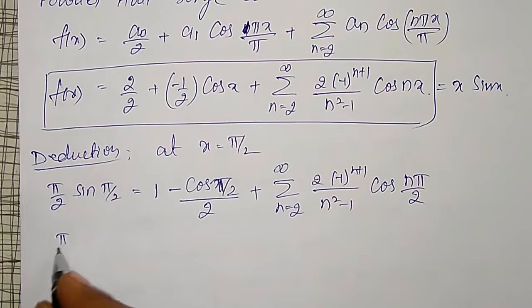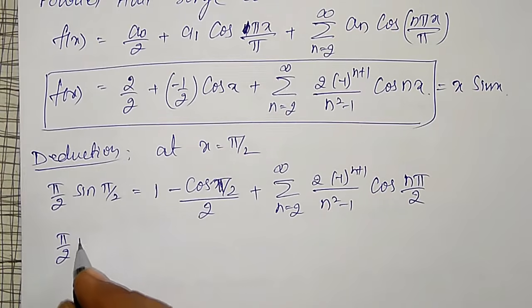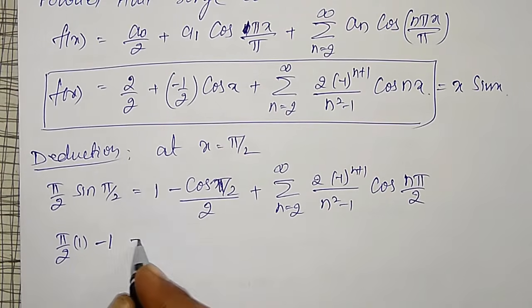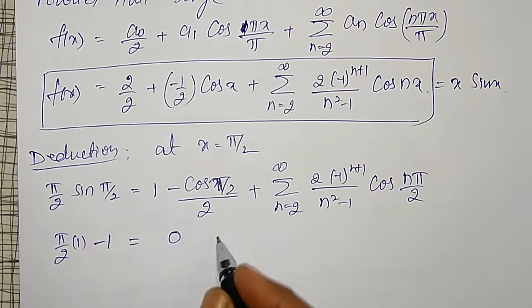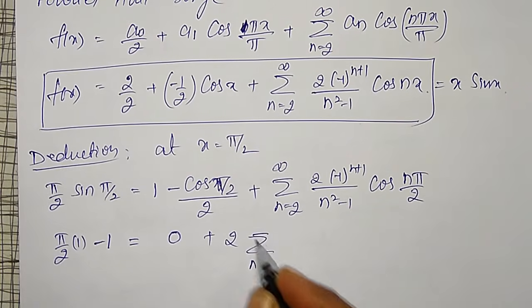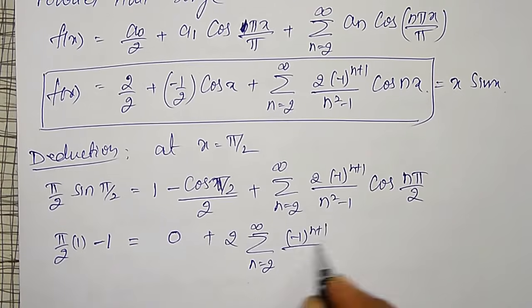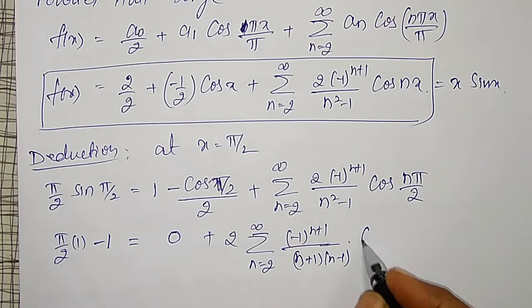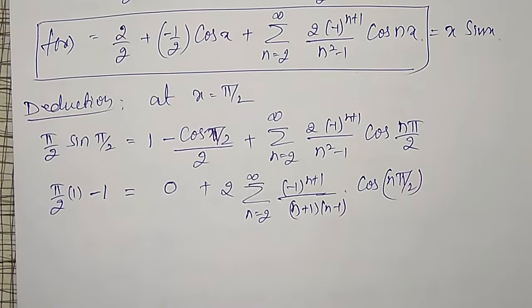Simplify this. Pi by 2, sine pi by 2 is 1, and this one I will shift to the other side, minus 1. Cos pi by 2 is 0. Plus 2 times summation n equal to 2 to infinity, and here minus 1 raised to n plus 1 divided by n plus 1 into n minus 1 I can write, into cos of n pi by 2. Cos n pi by 2 is alternately plus and minus. Let me expand that one.